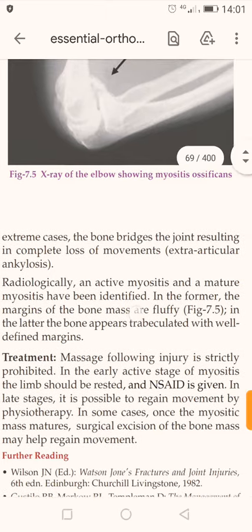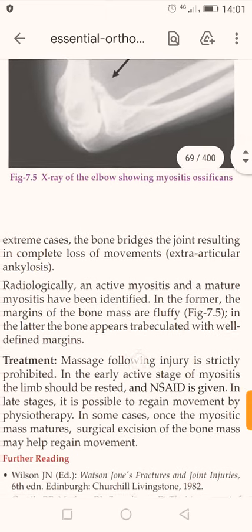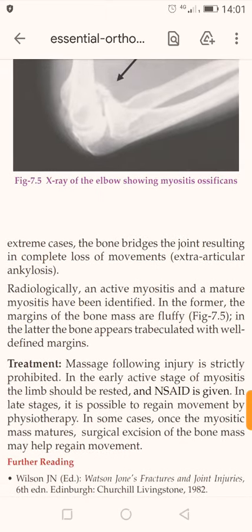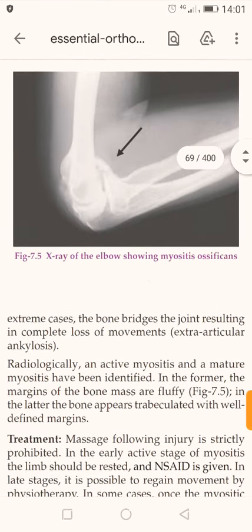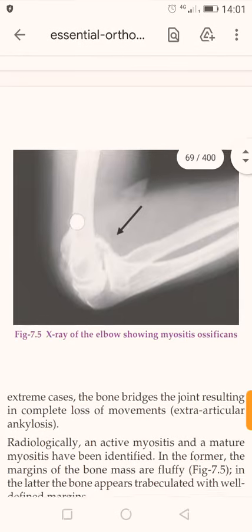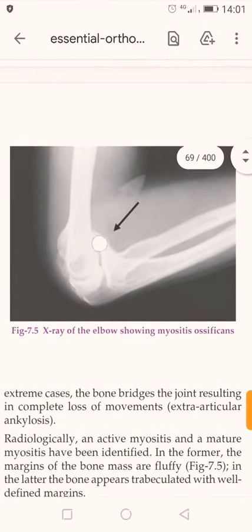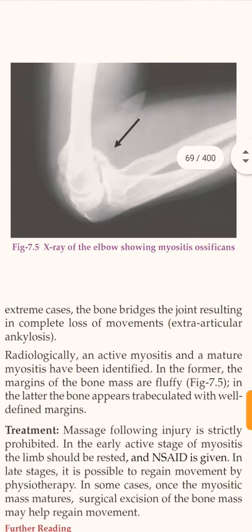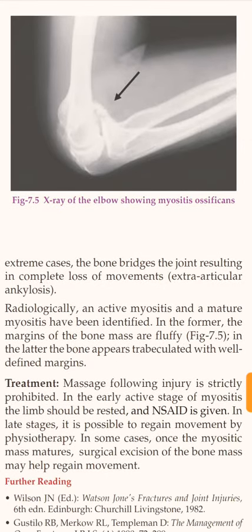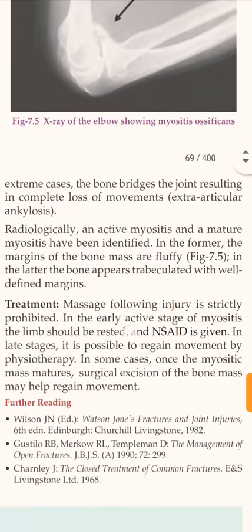Radiologically, active myositis and mature myositis can be identified. In the former, the margins of the bone mass are fluffy. Like this, this is the humerus, ulna and radius, and here is the fluffy bony ossification. In the latter, the bone appears trabeculated with a well-defined margin.